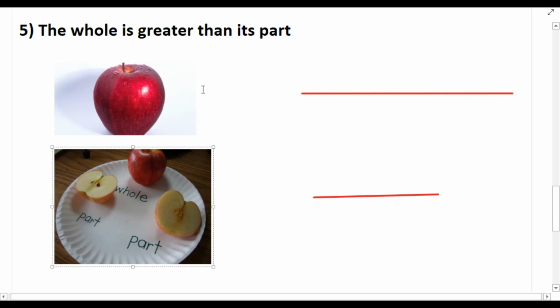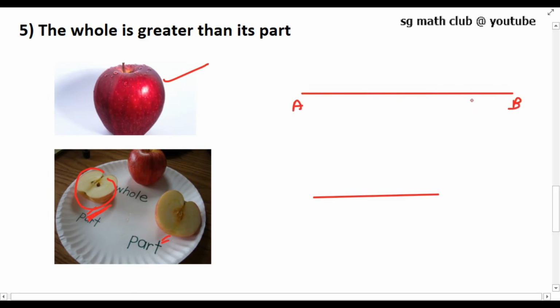Next one: the whole is greater than its part. You can see a full apple here. If I cut it, you can say that each part is definitely less than the full apple, or that the whole apple will always be greater than a part of it. In the same way, if you take a line segment of length 8 centimeters, and I cut a part from this, let it be CD, of 4 centimeters, you can say that the full line segment is always greater than its small part. That is what it means: the whole is greater than its part.